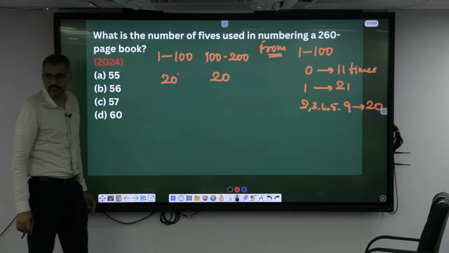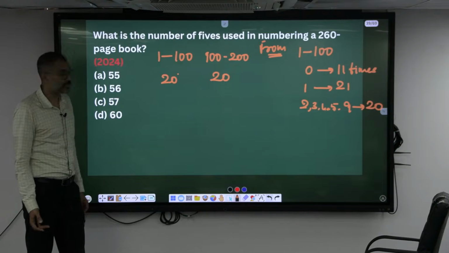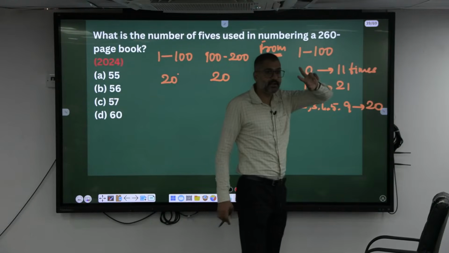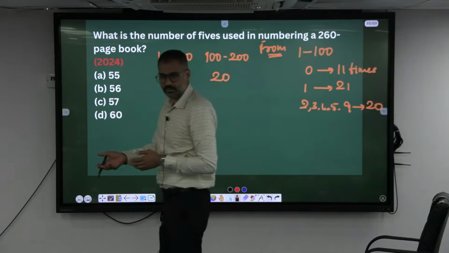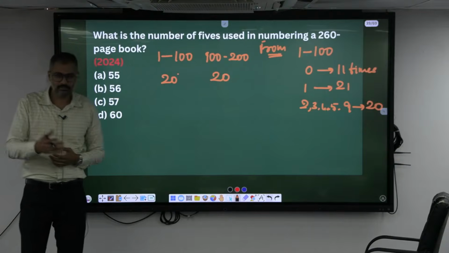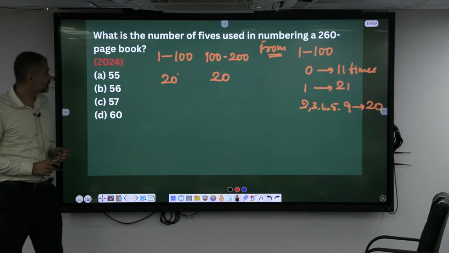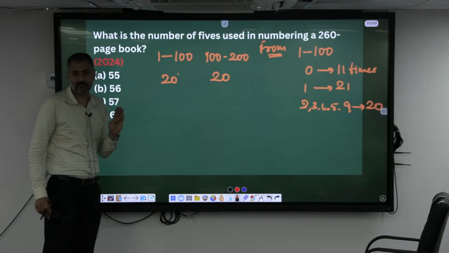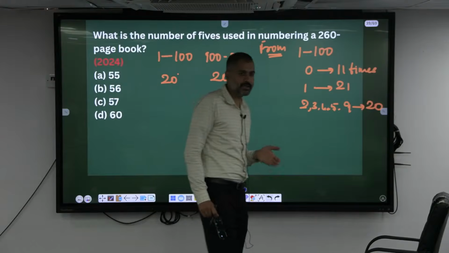Remaining, can I count manually? Come on, do it without mistakes. Be cautious. In 255 there are 2 fives. For the rest, 205, 215, 225, 235, 245, 250, 251, and so on. Already we got 20 times for the window 1 to 100. 100 to 200 is also the same 20 times. 200 to 300 the same 20 times.